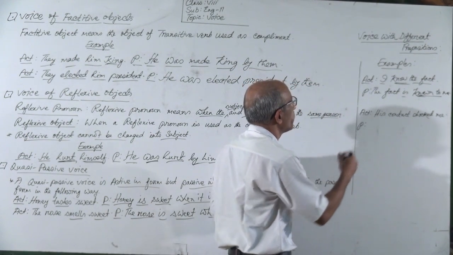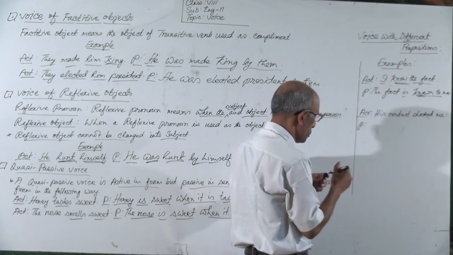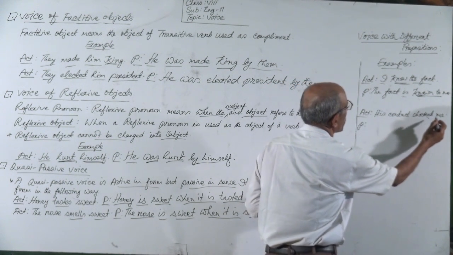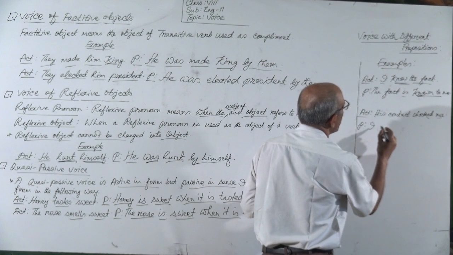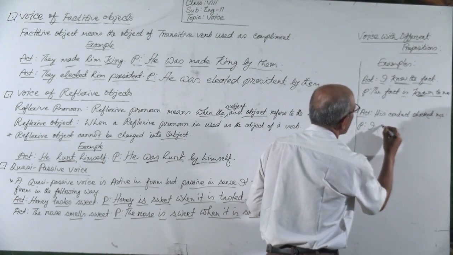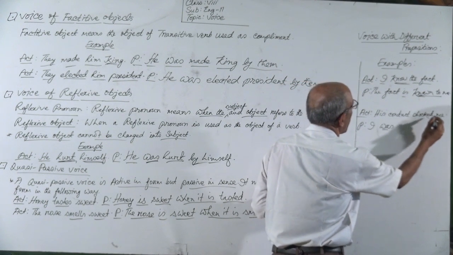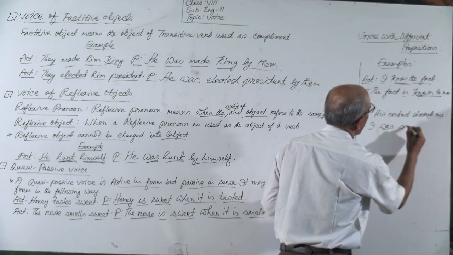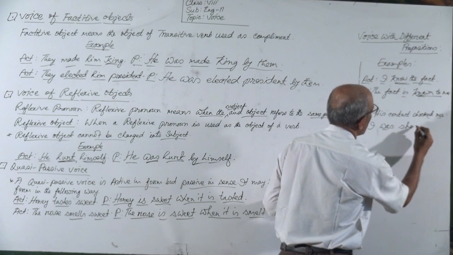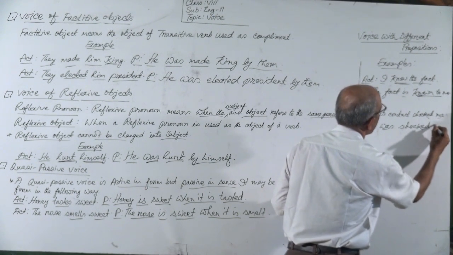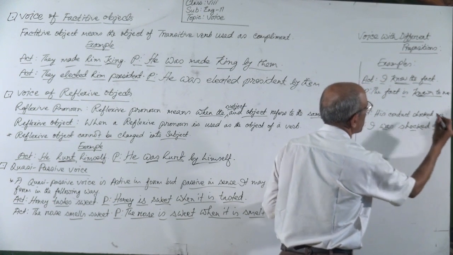Okay. Then another example: his conduct shocked me. The object will be the subject, me will be I, and then the to be verb will be was as it is past tense. I was shocked, with shocked as the past participle. I was shocked at. There will be the preposition at, not by.